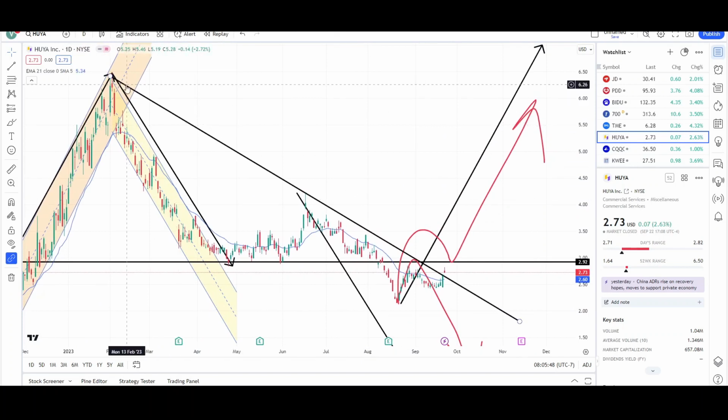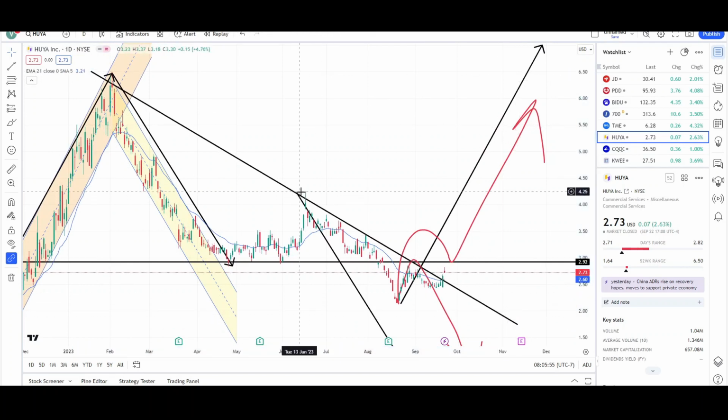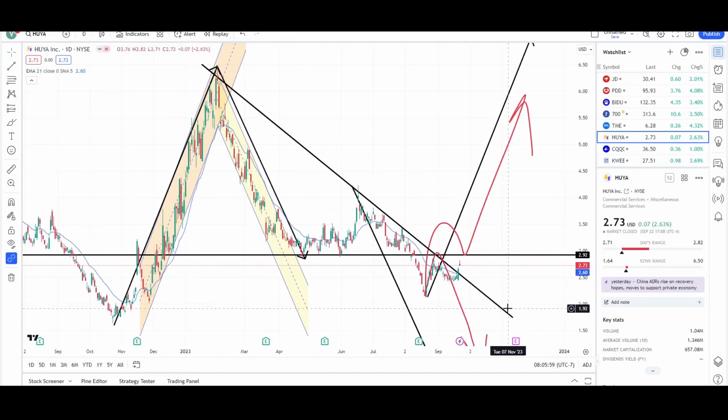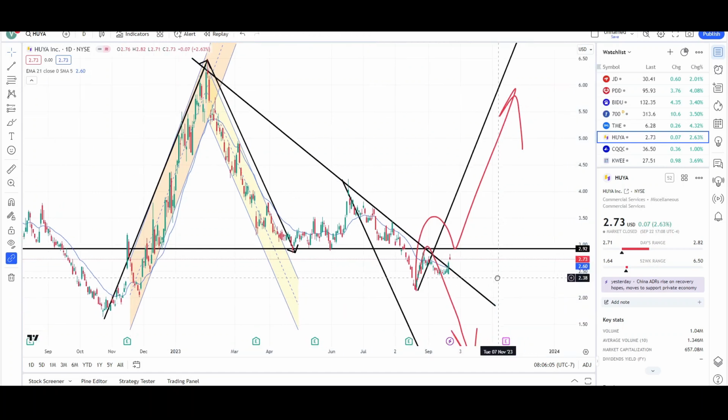So if I move it more shallow, let me see, off of those swings, maybe something like that. So it looks like we are starting to break this trend line. This is not that convincing. The price could be a little bit more adjusted, something like that. So I wouldn't say this is a complete trend line break.